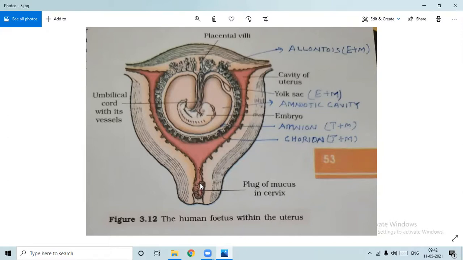Third stage, placental stage. Now, when the baby is out from the uterus of the mother, afterwards some of the things related to that, what are those things? Embryonic membranes are there, placenta is there. Placenta is a disc-like structure, near about 2 kg in weight, right? That one is also to be given out because it's no more used to the mother now.